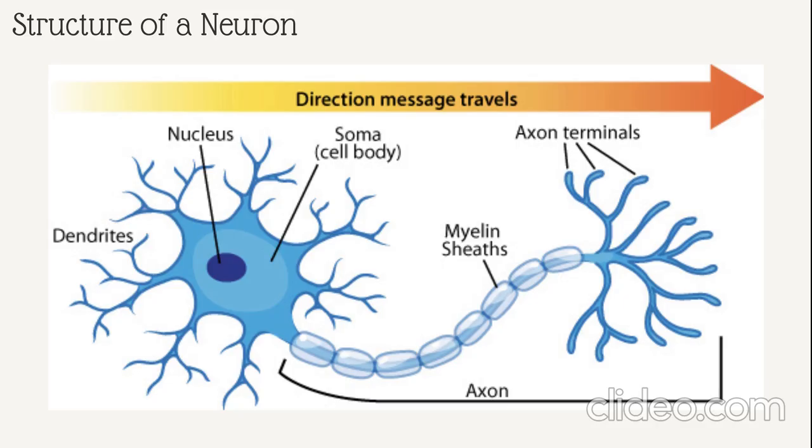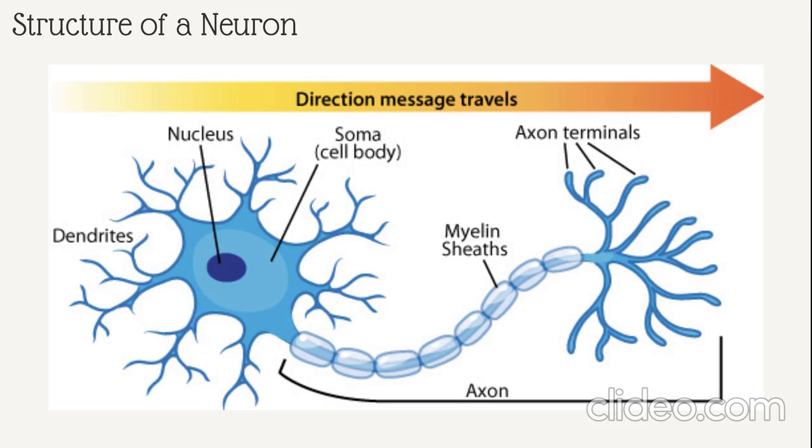Next, let's look at the structure of a neuron, which is the basic unit of the nervous system. Neurons are specialized cells that transmit information. The dendrites receive signals from other neurons. The soma, or cell body, contains the nucleus and keeps the neuron functioning. The axon is a long tube-like structure that carries electrical signals away from the cell body. Many axons are covered by a myelin sheath, which is a fatty layer that speeds up neural transmission. Between the segments of myelin are small gaps called nodes of Ranvier, which help the signal travel faster.